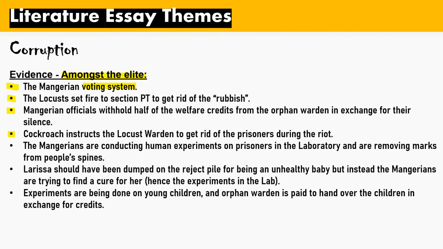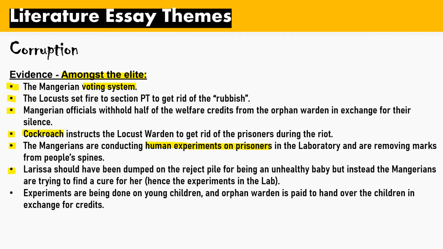Then we see Cockroach, who is the head of the locusts. He instructs the locust warden to get rid of prisoners during the riot, instead of bringing them to justice. This is just getting rid of the problem. Then we see the Mangarians conduct human experiments on prisoners in the laboratory and remove their marks, leaving the public to think that their children, sons and daughters, are actually dead, when in actual fact they're being experimented on and their organs are being removed.